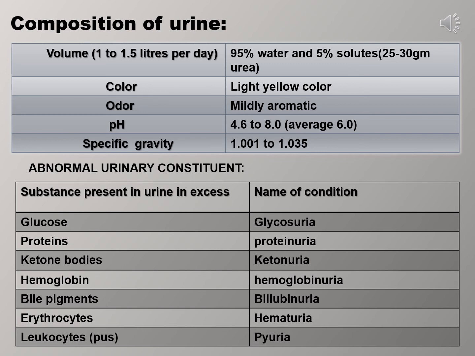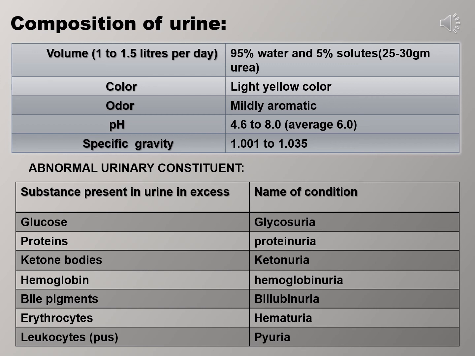In urine, the specific gravity ranges from 1.001 to 1.035, which means the higher the concentration of solute, the higher the specific gravity. There are several abnormal urinary constituents, which, if present in excess, will cause medical conditions. Just like if the glucose concentration in the urine increases, it will cause glycosuria or glucosuria, which is a sign of diabetes mellitus.